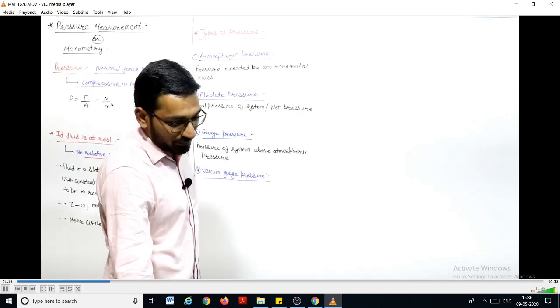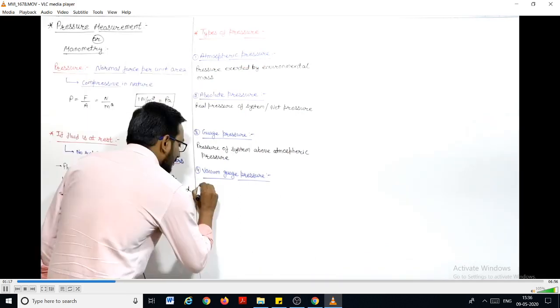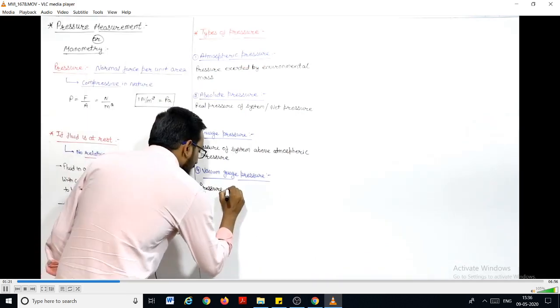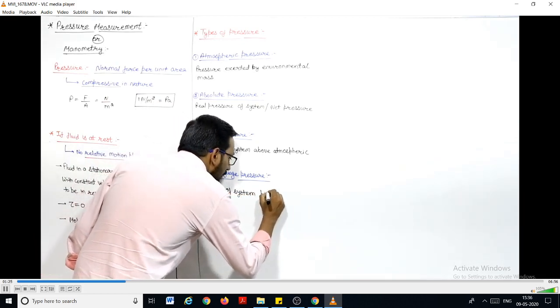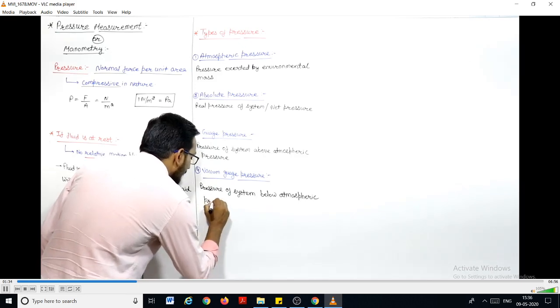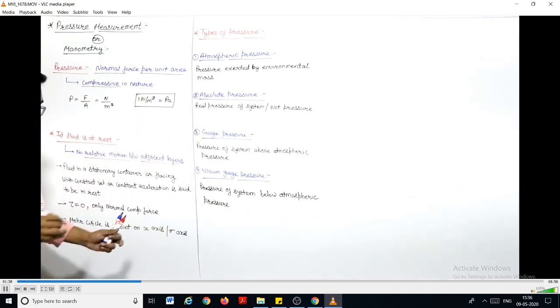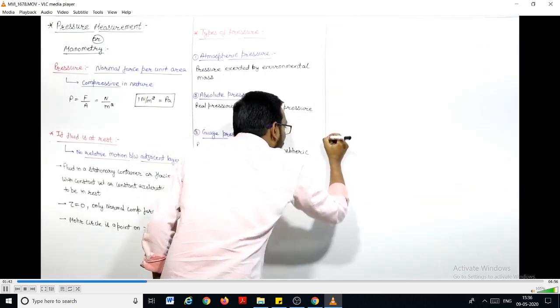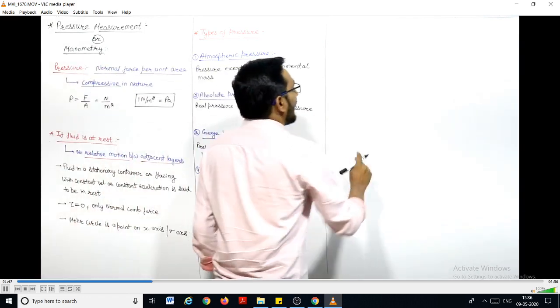And if we want to define what is the vacuum gauge pressure, it is the pressure of the system below atmospheric pressure. It is the pressure of the system below atmospheric pressure, right? Let us define it for your better understanding with the help of a line diagram.